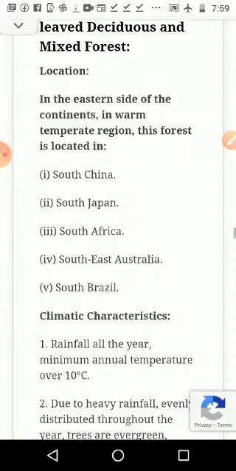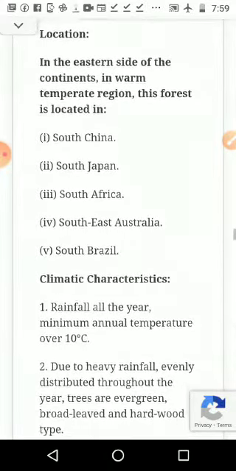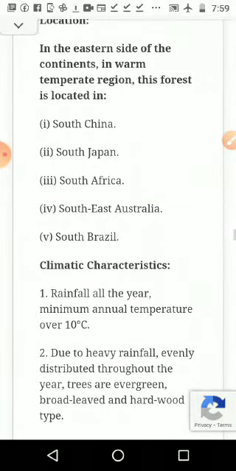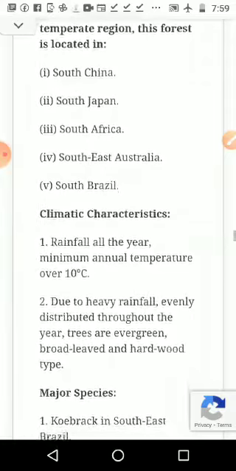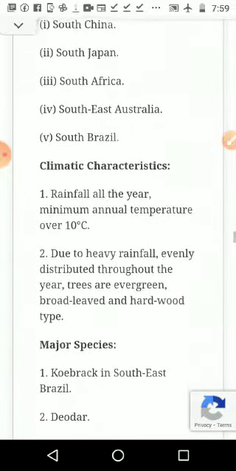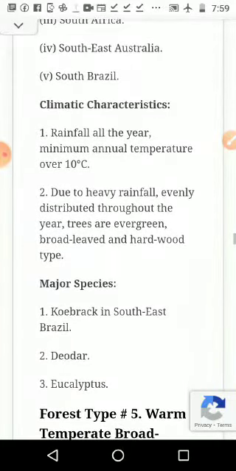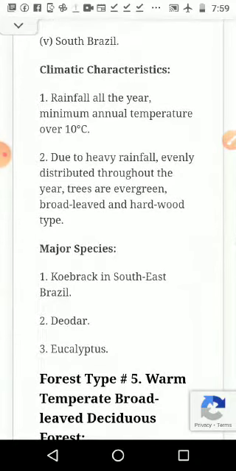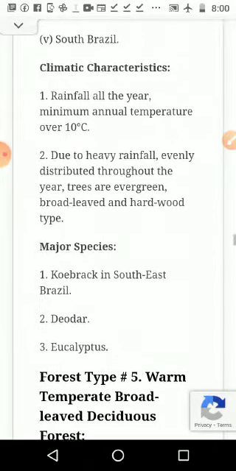This forest is located in South China, South Japan, South Africa, Southeast Australia and South Brazil. In this area we have seen this one. The temperature is only 10 degrees. Then, due to heavy rainfall evenly distributed throughout the year, the trees are evergreen, broad leaved and hardwood types also.